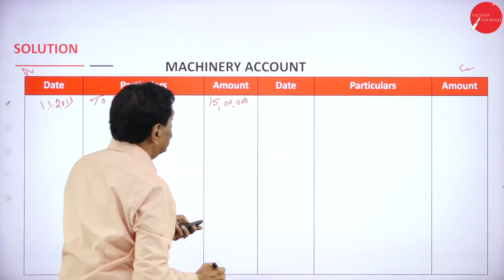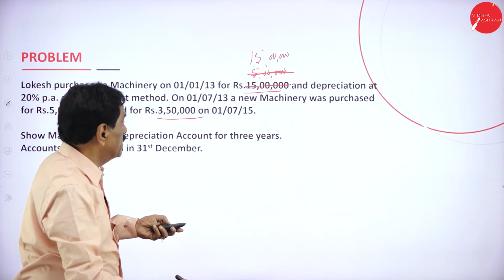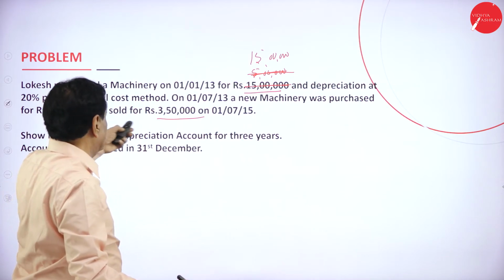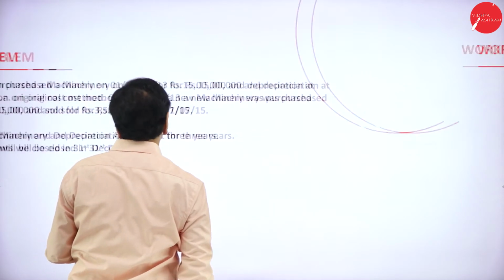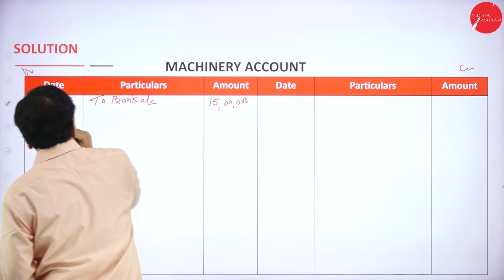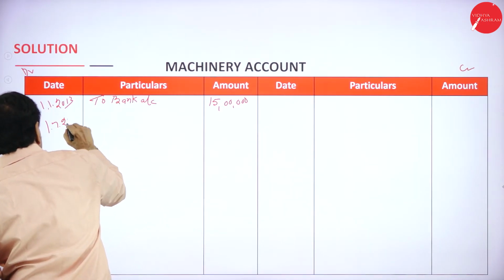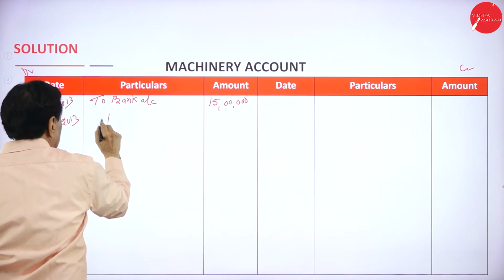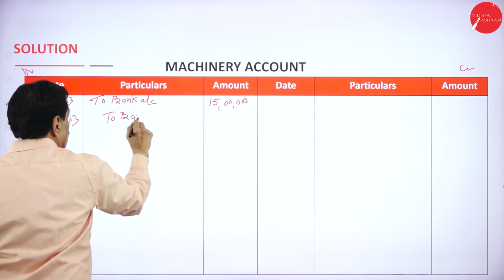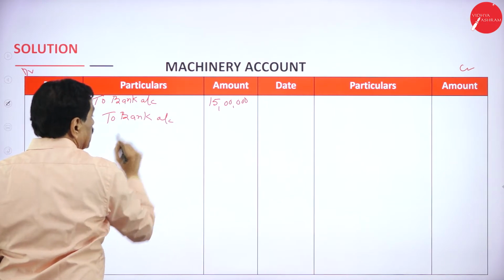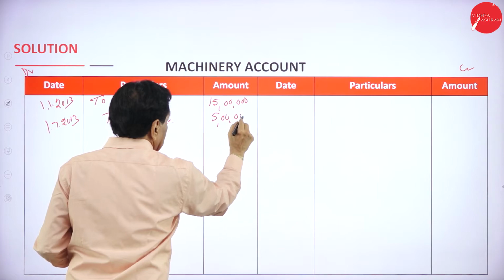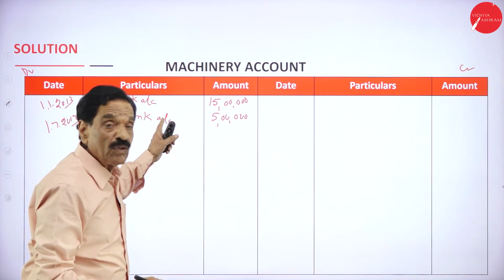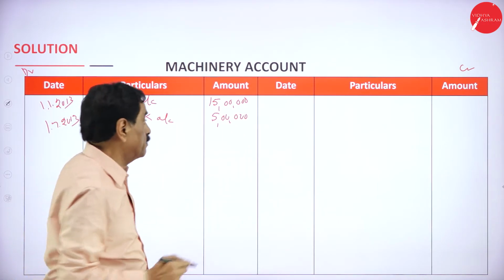See that? What is next one? 15 lakh and depreciation 20% on 1/7/2013. A new machine is purchased for 5 lakh on 1/7/2013 to bank account. New machinery, it is 5 lakh. The first is going to remain for 1 year. This is going to remain for 6 months.